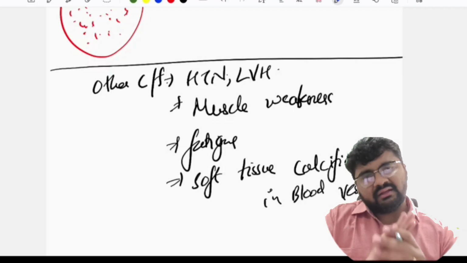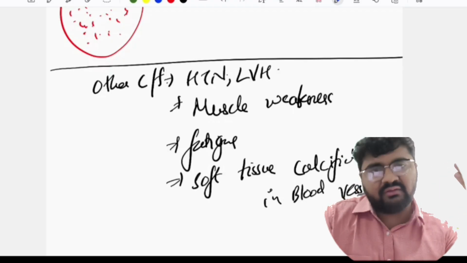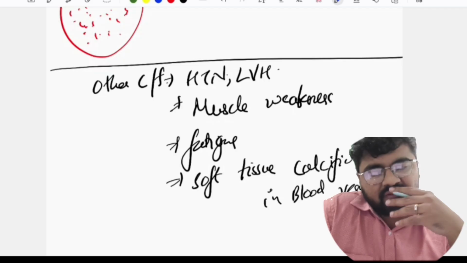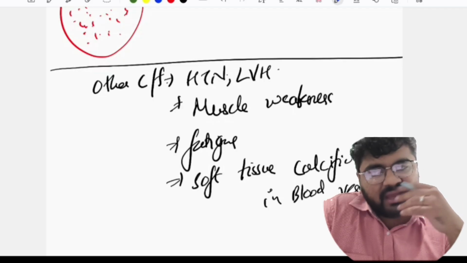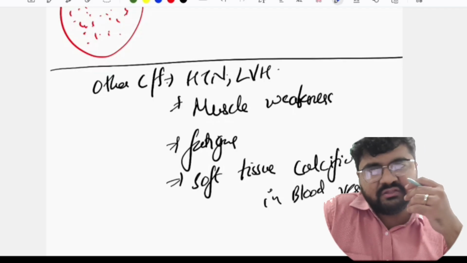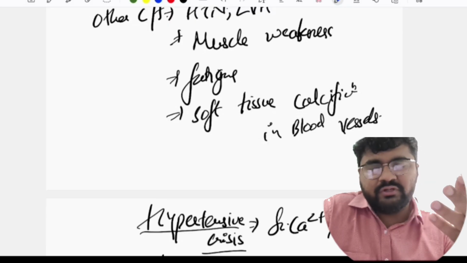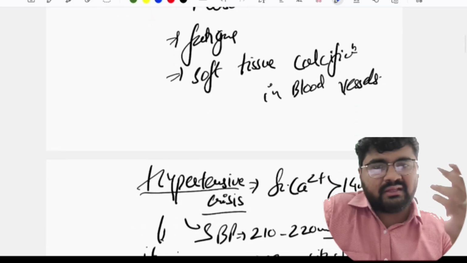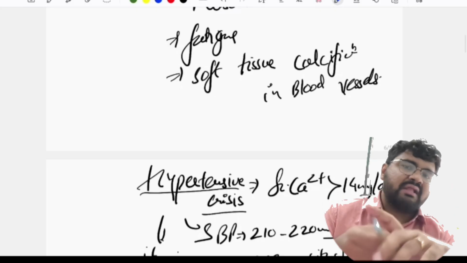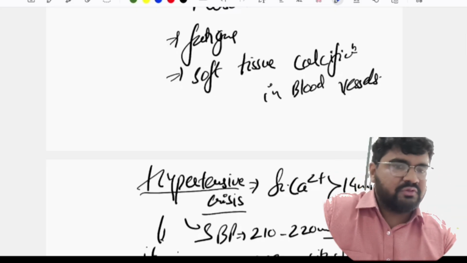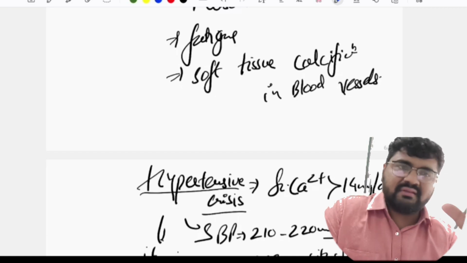Is hypertensive crisis where your calcium level is more than 14 mg per dl and your systolic BP increases to 220 mmHg. Okay, how will you manage this? Initially, you start by giving IV fluids. You try to dilute, है ना. तो जब फ्लूइड ज्यादा दोगे तो 200 ml per hour के रेट से फ्लूइड दो तो apparently your calcium levels will be decreased. Okay, you give calcitonin because we know that calcitonin is helpful in decreasing the calcium levels.